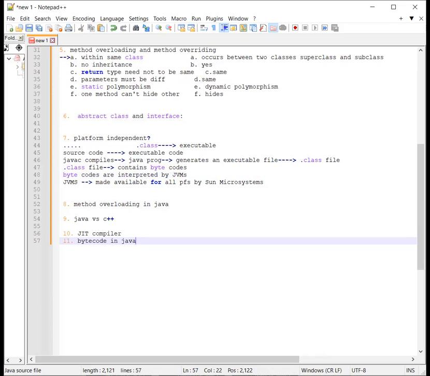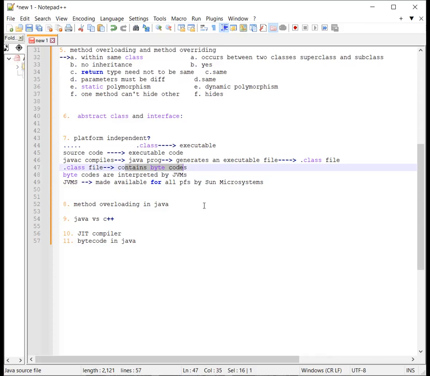Bytecode in Java. When the javac compiler compiles a class, it generates the dot class file, and the dot class file contains a set of instructions, which we call bytecode.